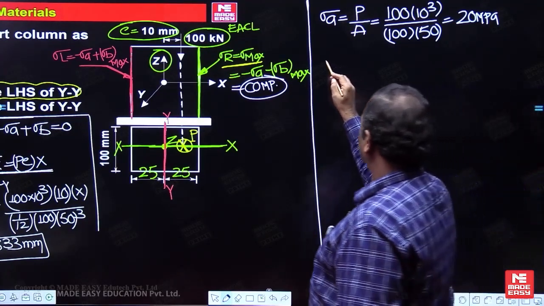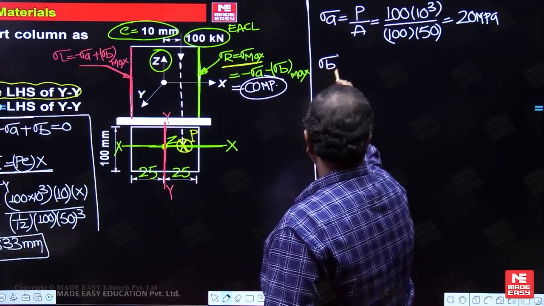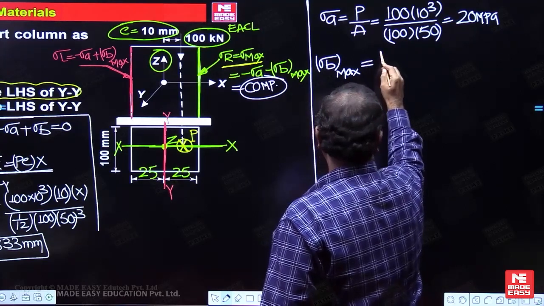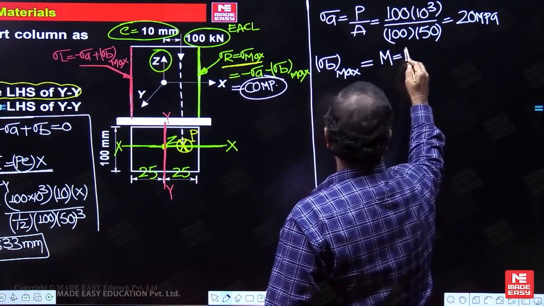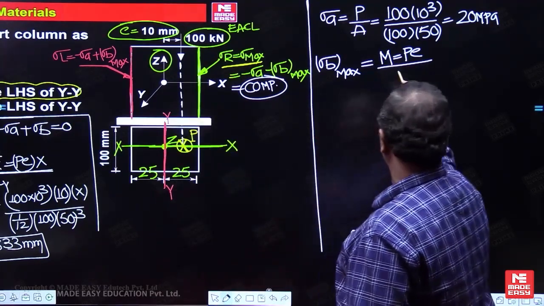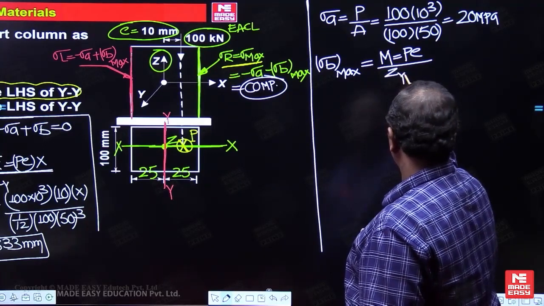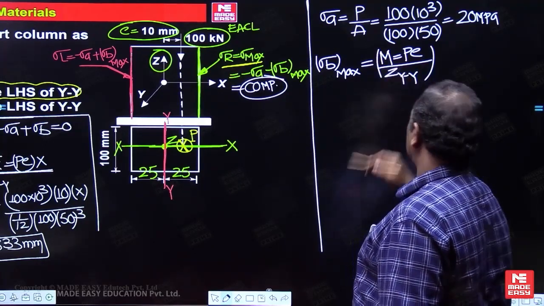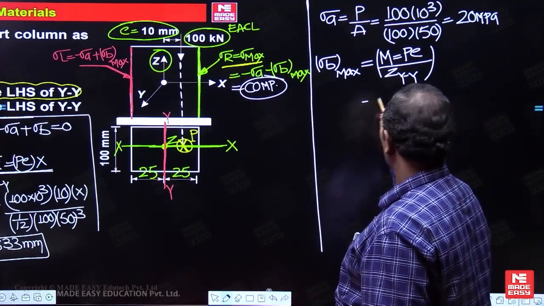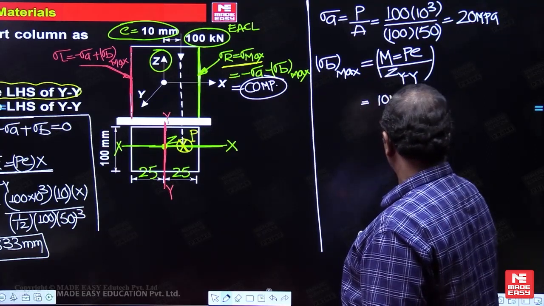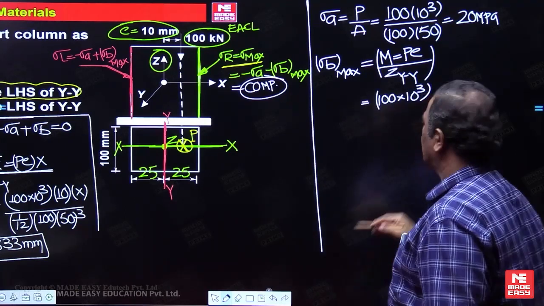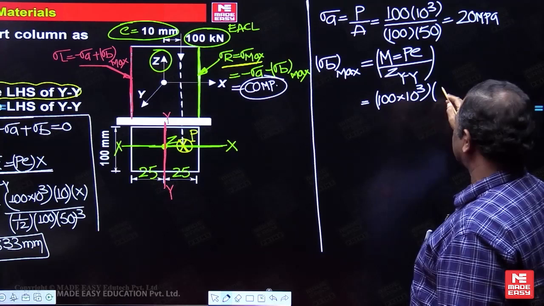Next, you have to find out the maximum bending stress. Bending moment is nothing but the load into eccentricity, upon section modulus about which axis now? ZYY. Now you can substitute it. What is the load value now? 100. Eccentricity is how much now?